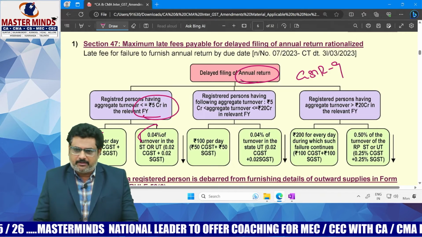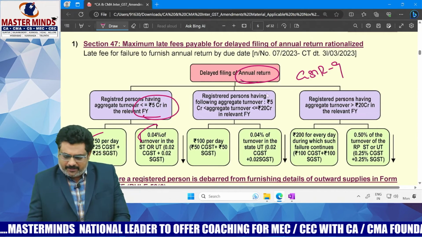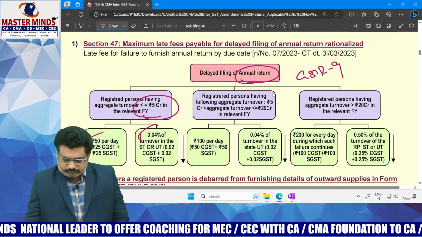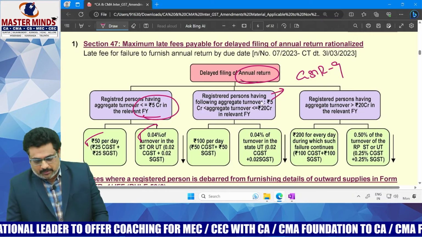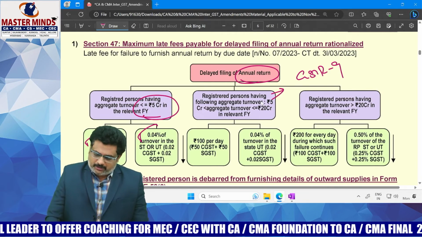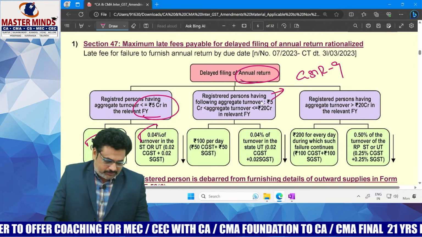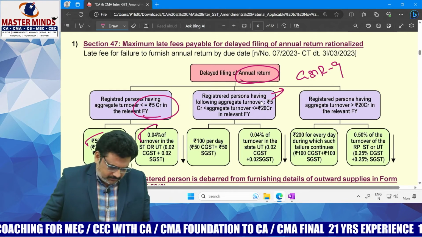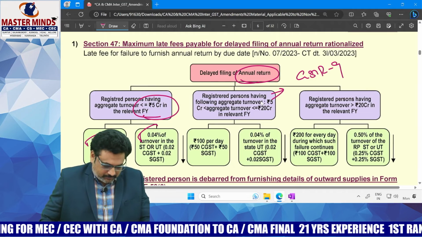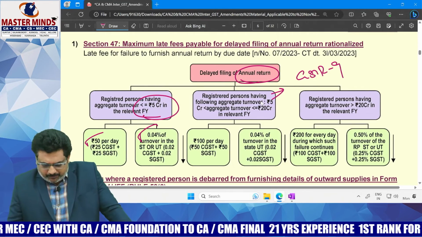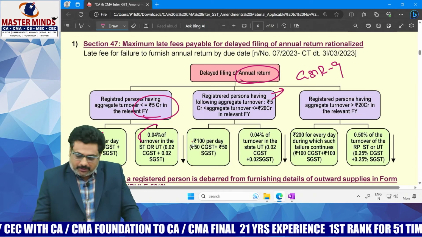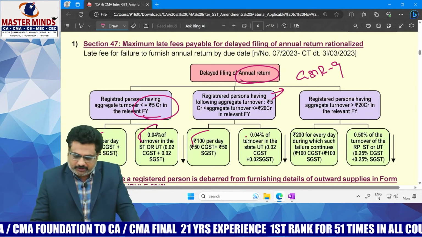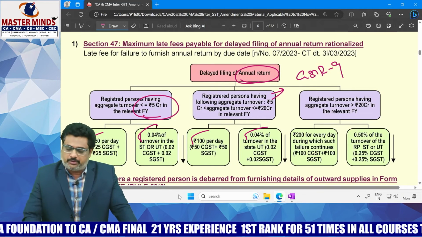And in the same way, if the aggregate turnover is more than 5 crores but less than or equal to 20 crores in the preceding financial year, then 100 rupees per day, that means 50 rupees CGST and 50 rupees SGST, or 0.04% of turnover, whichever is lower.